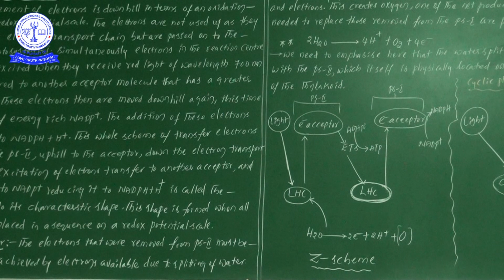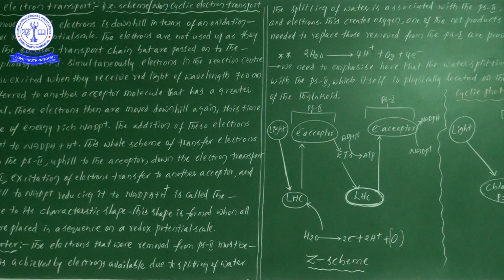If there are no electrons in photosystem 2, electrons will reach photosystem 2 only from the splitting of water. So PS2 getting 2 electrons is accomplished only by the splitting of water.